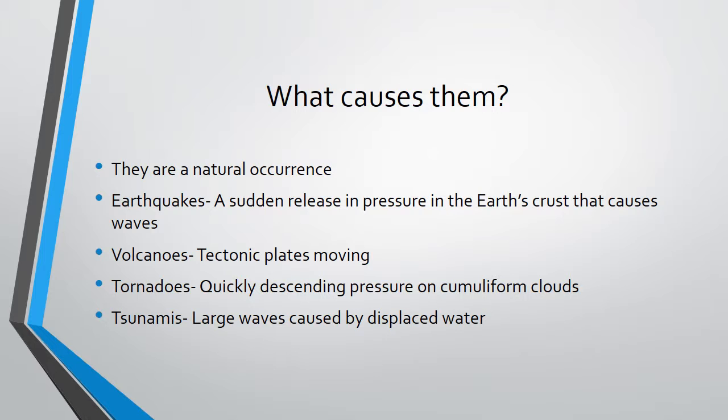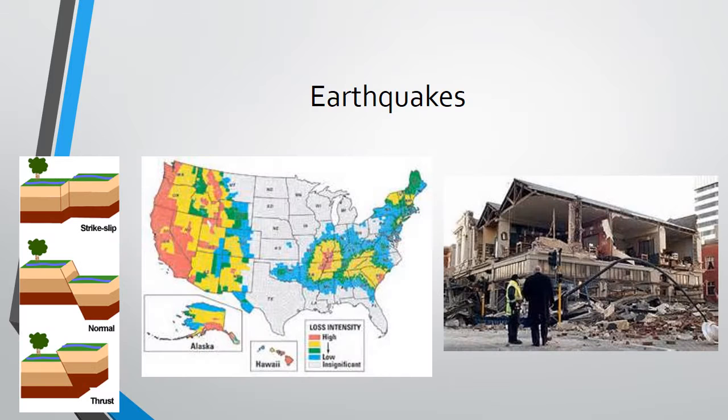Tornadoes, quickly descending pressure on cumuliform clouds. And tsunamis are large waves caused by displaced water. These are various pictures of earthquake type things. So right here are 3 different types of earthquakes. We have the strike slip, where it's slipping right past each other. We have the normal, where it just slides down or up. And we have the thrust, where this right side is pushed into this side of the earth.